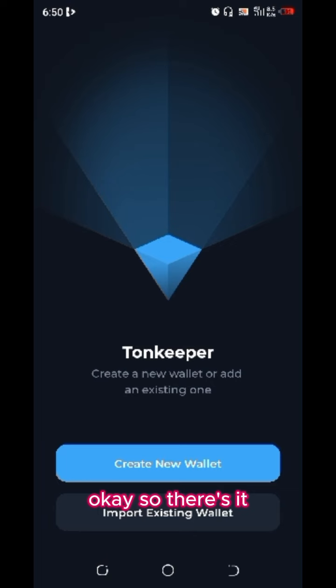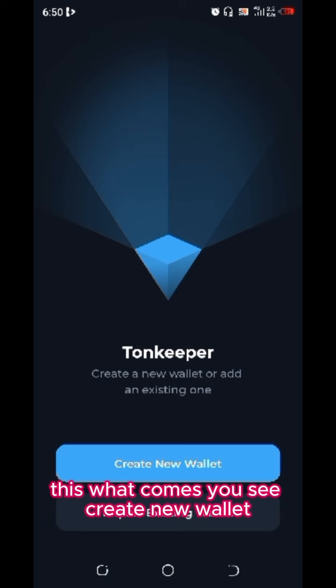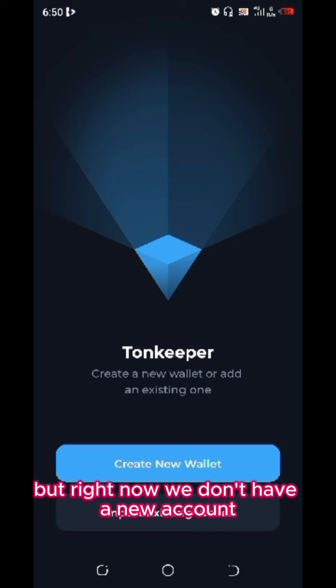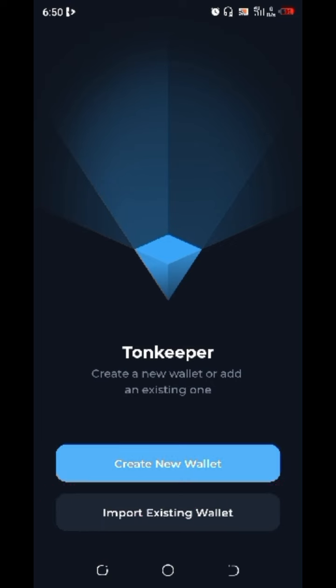Okay, so this is it. When you open it, this is what comes. You see create new wallet, import existing wallet. You use the import existing wallet when you already have an account, but right now we don't have an account, so we click on create new wallet.